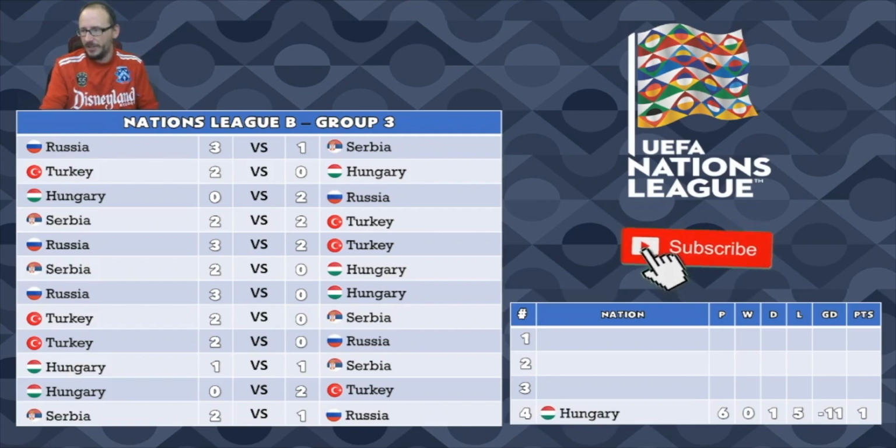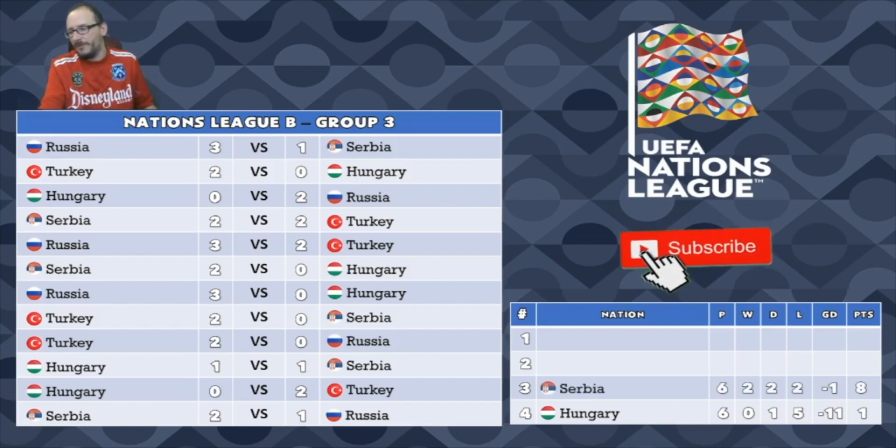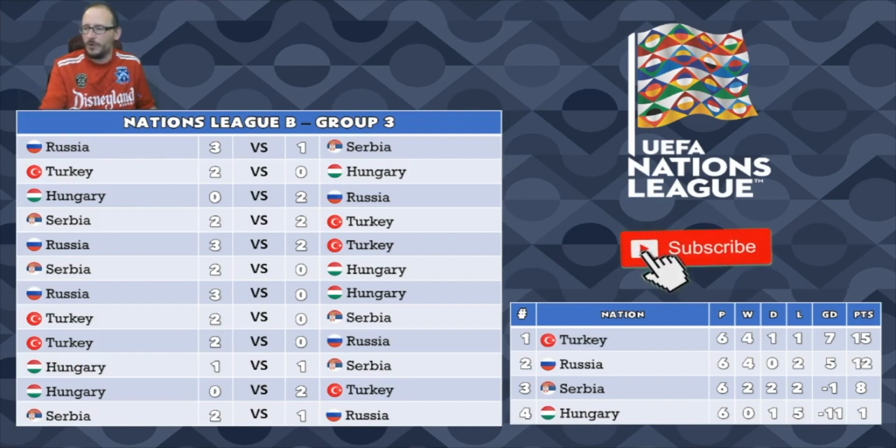As you can see, Hungary just the 1 draw, 5 defeats, 1 point on the board with a -11 goal difference. Out of their depth, I would say. Next up, Serbia in 3rd spot. Unfortunately, 2 wins, 2 draws, and 2 defeats, 8 points on the board. And they're just ousted by Russia, who are in 2nd with 4 wins, 2 defeats, 12 points on the board. But it is Turkey coming out on top with 15 points, 4 wins, 1 draw, and 1 defeat with a goal difference of +7. That's what I think will happen in the Nations League B Group 3.